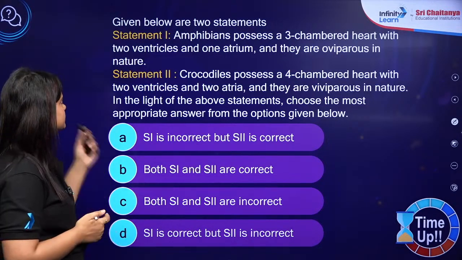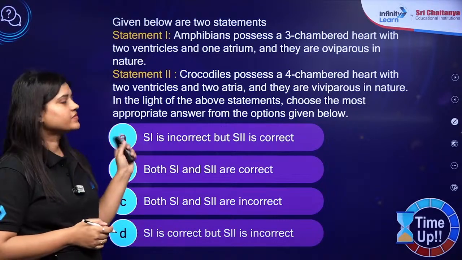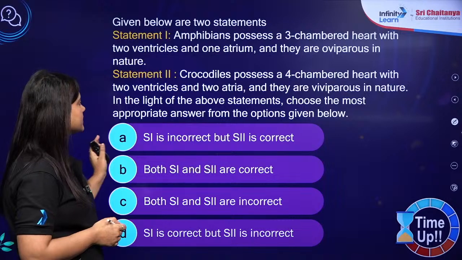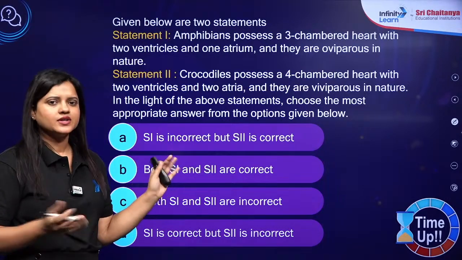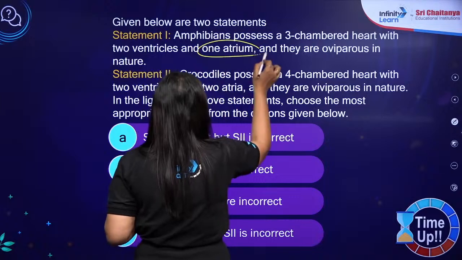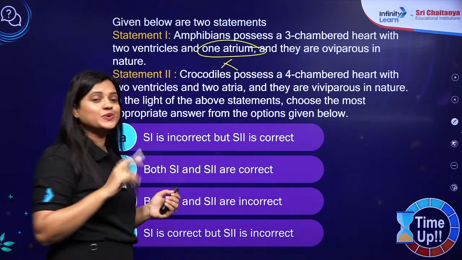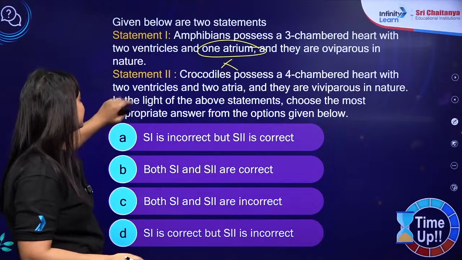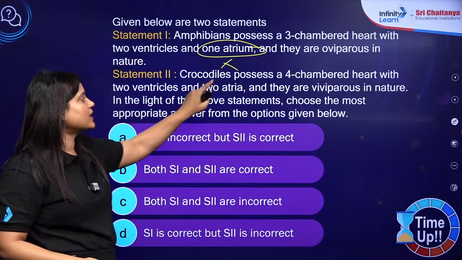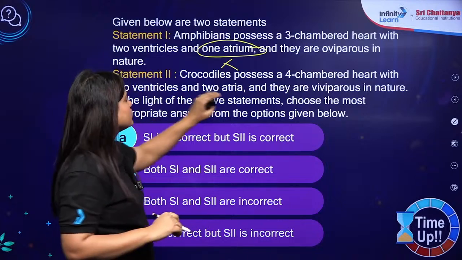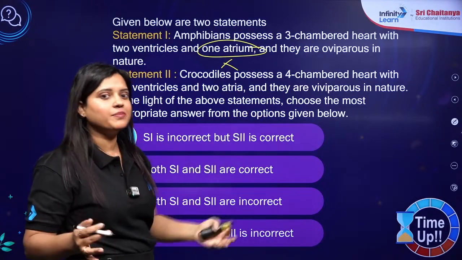Time up. Statement 1 says amphibians possess a 3-chambered heart with 2 ventricles and 1 atrium. This itself is wrong. They have 2 atria and 1 ventricle. यहाँ पे opposite दिया है, isn't it? Statement 2 is saying crocodile possess a 4-chambered heart. This is right, with 2 ventricles and 2 atria, and they are viviparous in nature.